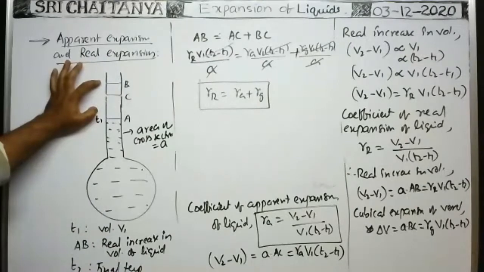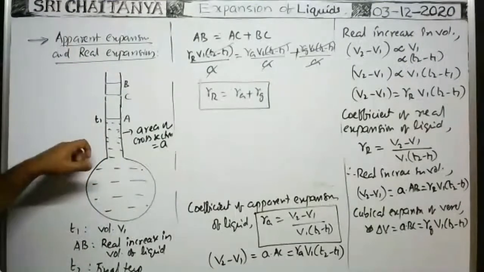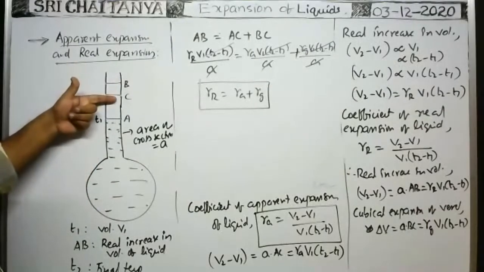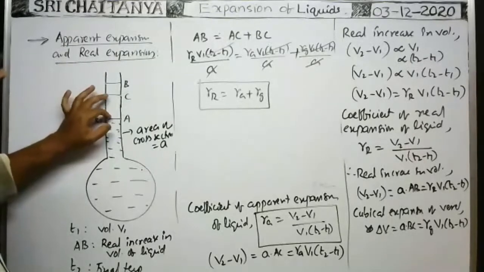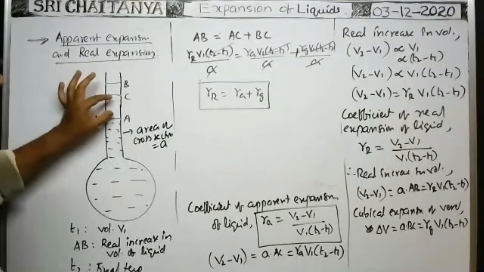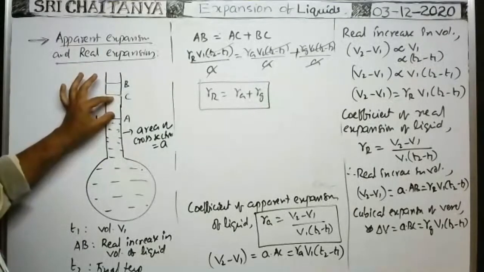When the expansion of the vessel is considered, the liquid level falls to C. So the liquid level seems to be expanded from A to C only. That is the apparent expansion of the liquid.